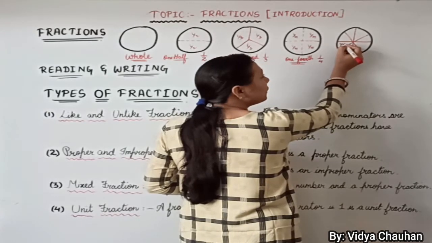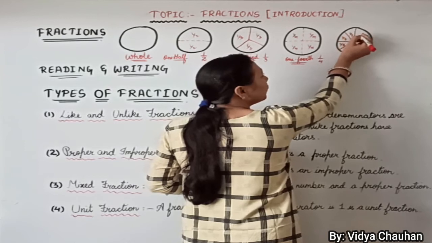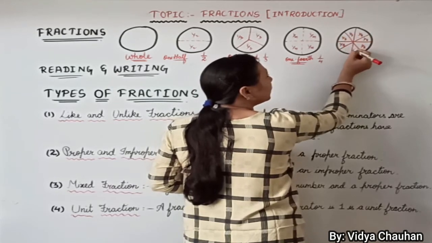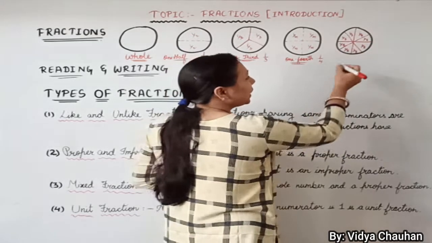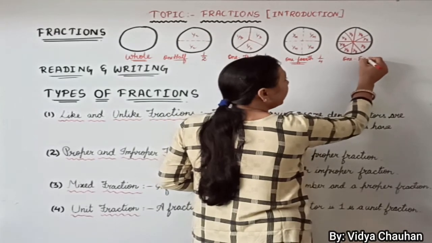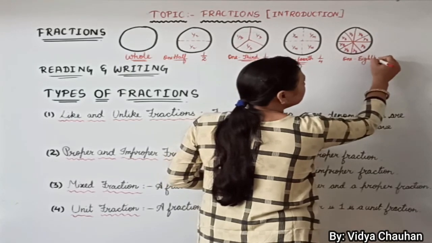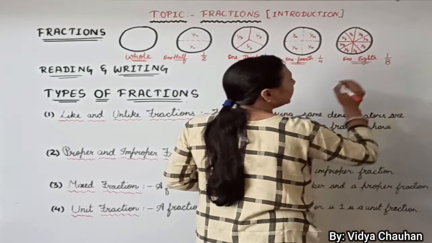Each part will become 1 upon 8, and similarly 1 upon 8 for every part. You can write it as 1/8 portion, 1/8, or 1 upon 8.